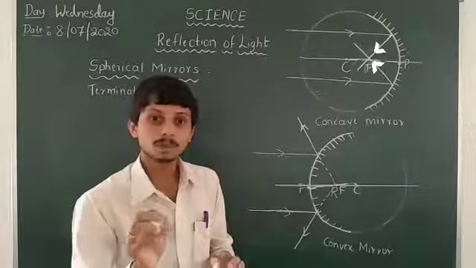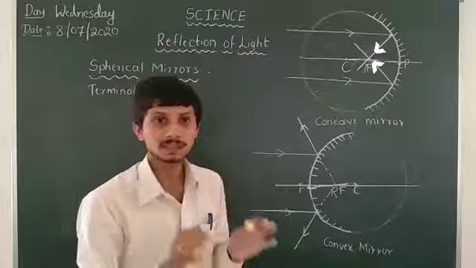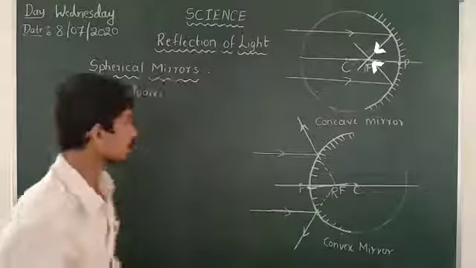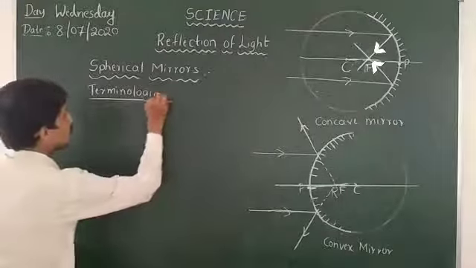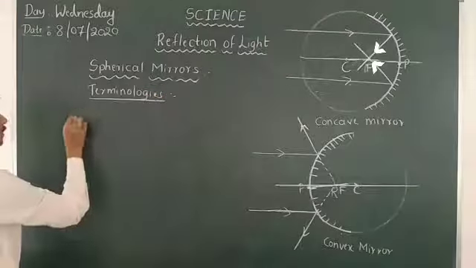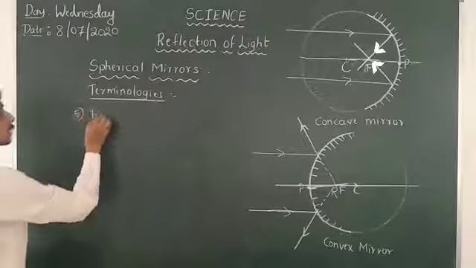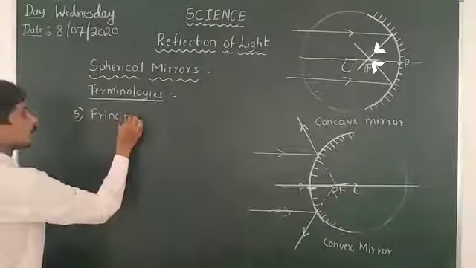At one point on the principal axis, that point is known as the principal focus. That means what is meant by principal focus here? It's a terminology, that is principal focus.